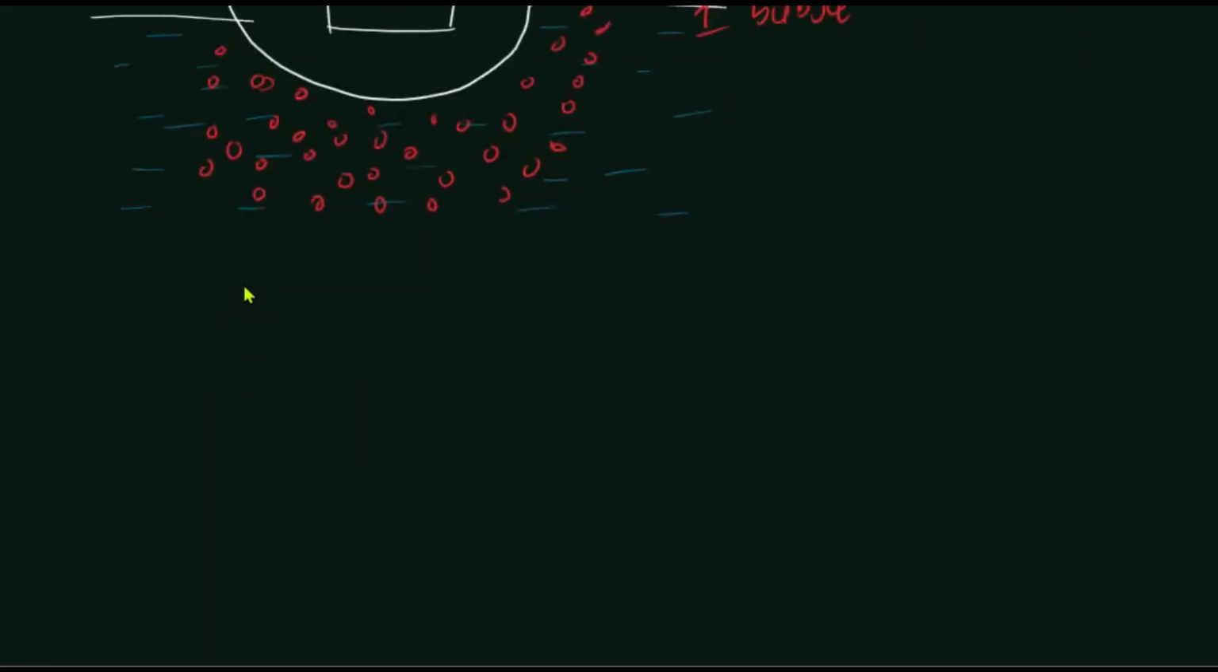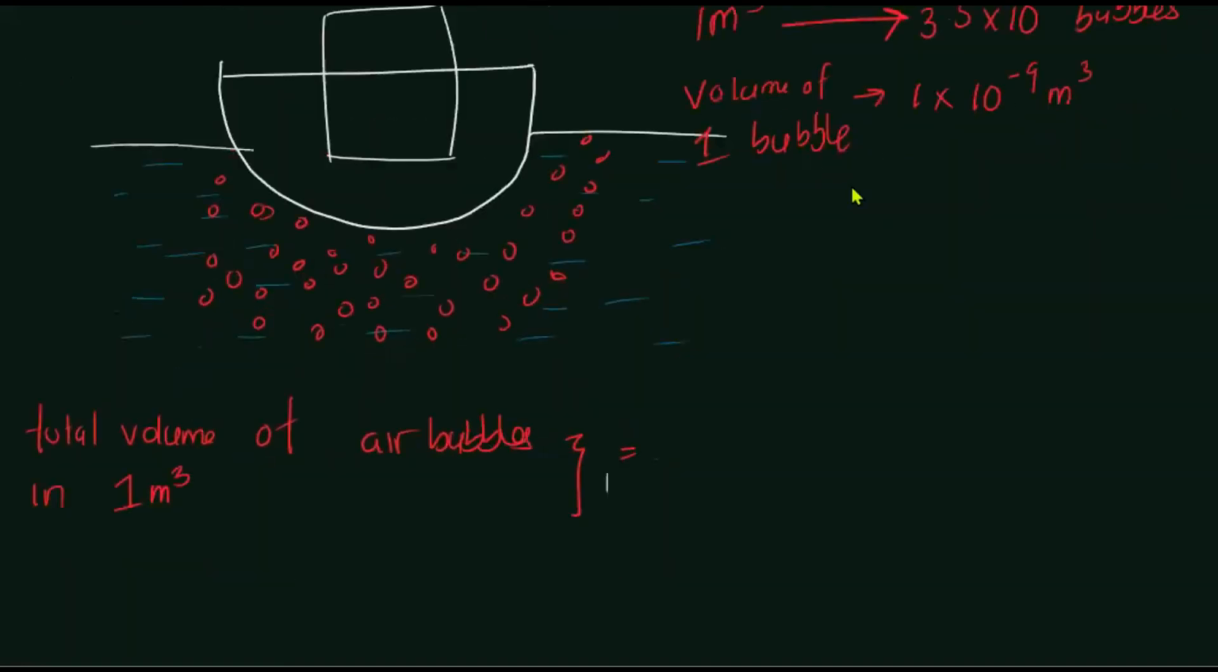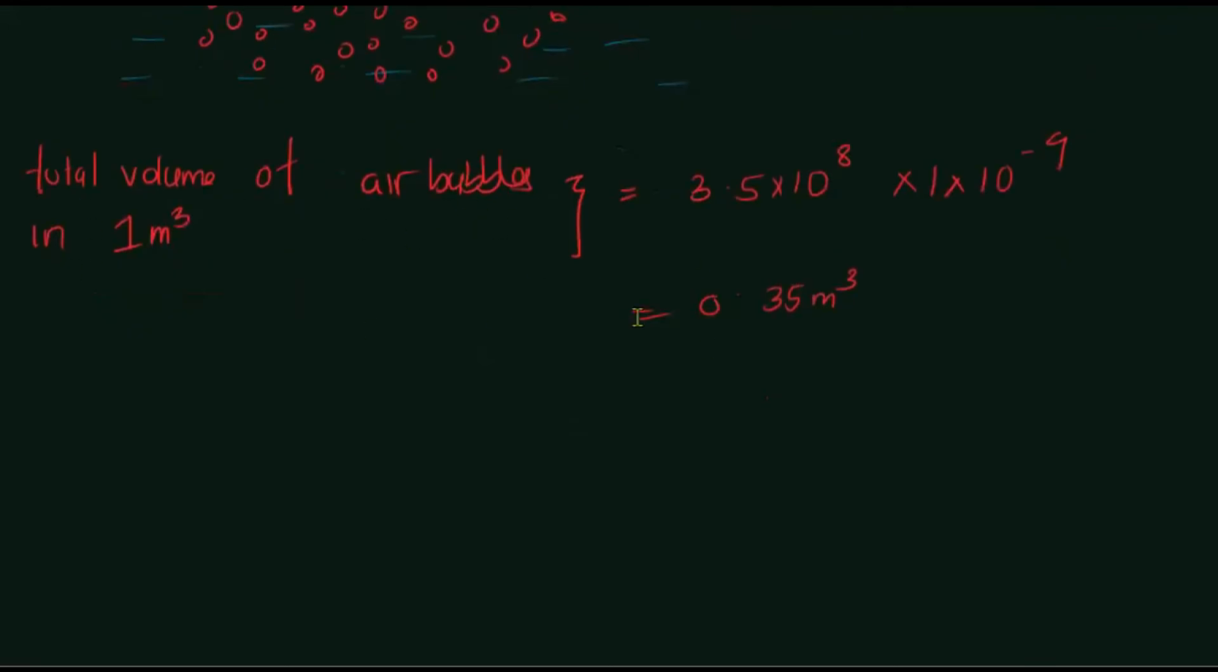Next I'm going to find what? Total volume of air bubbles in 1 cubic meter. One air bubble is this much. How many air bubbles are there in 1 cubic meter? This much. So simply we need to multiply, right? 3.5 into 10 to the power 8 into 1 into 10 to the power minus 9. In that case, you're going to get 0.35 cubic meters.